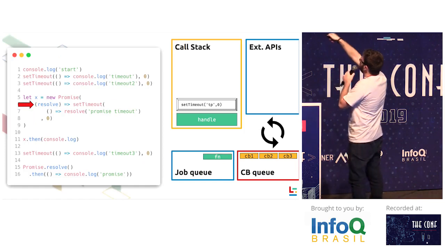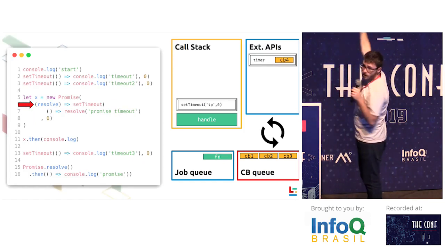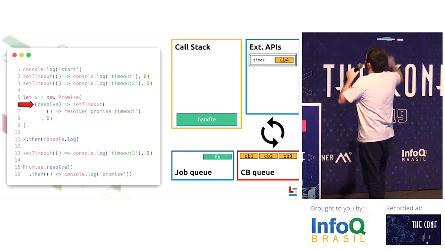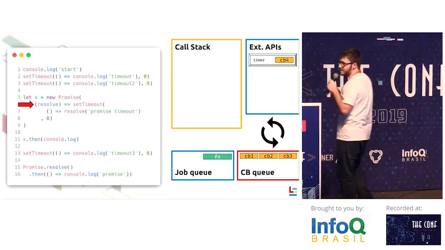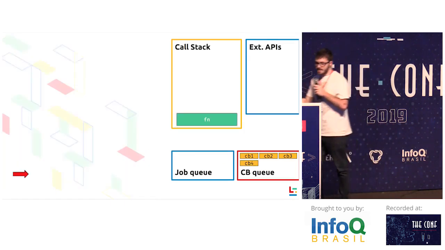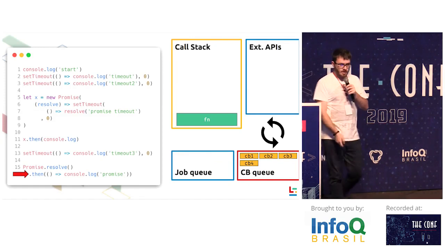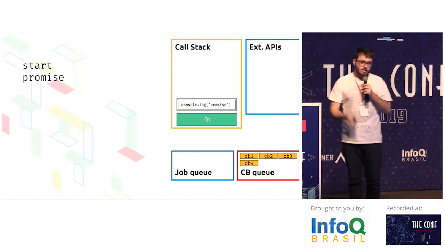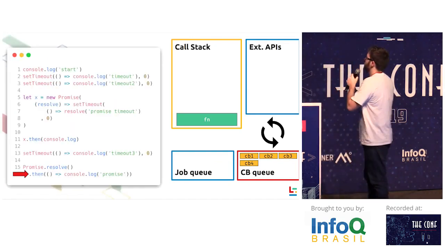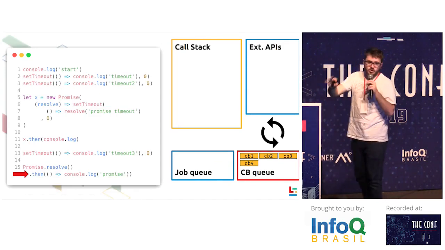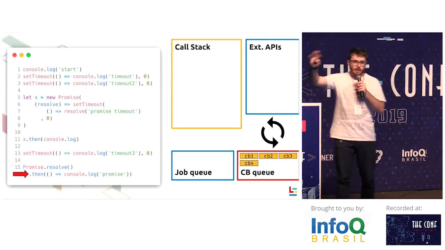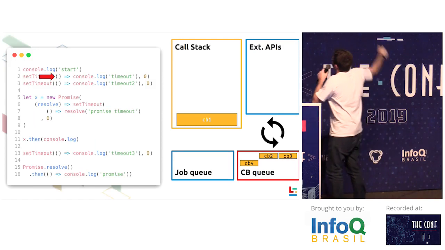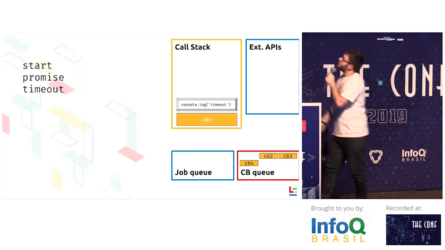It's going to execute the handle, it's called setCallback, and put another callback in the queue, then return again. Is there anything else in the job queue? Yes, so it's going to execute the next job. The function is going to print console.log promise, then return and return. The call stack is empty, the job queue is empty, so now we can execute a callback. Now it's going to put a callback here and execute console.log.